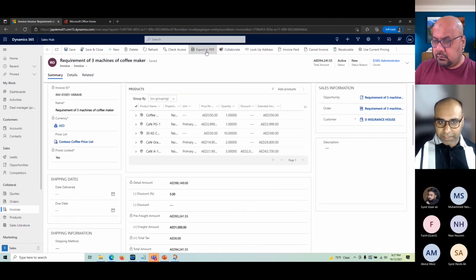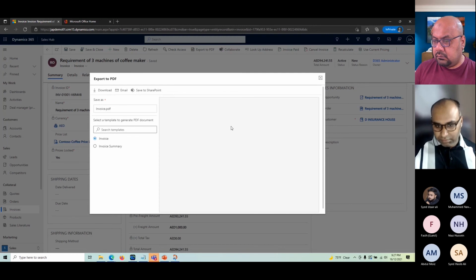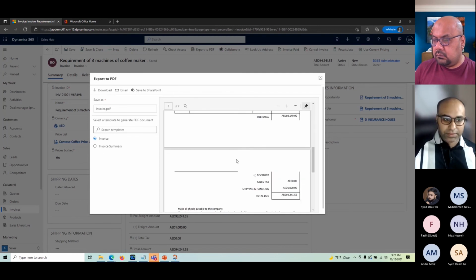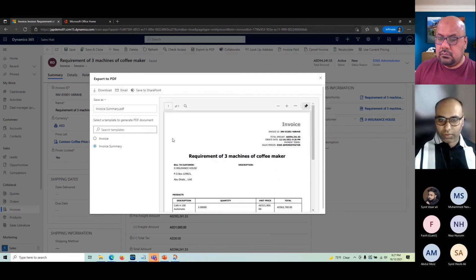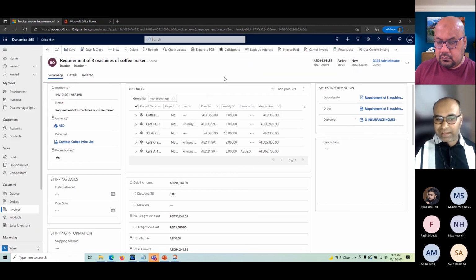Again, the invoice can be emailed, similar process. It could have different templates. You can send email, you can download, save to SharePoint, same process. Okay, again, like shipment fulfillments, we have the invoice in two stages. You can either fully pay the invoice or we can just pay partially some of the items. That can also be done.